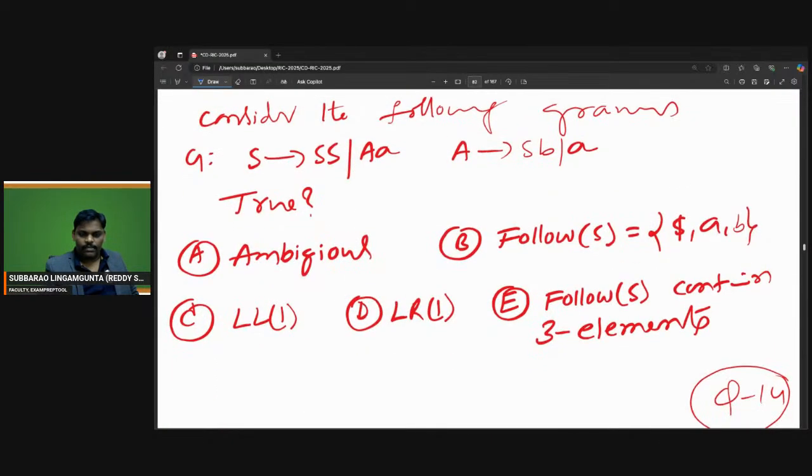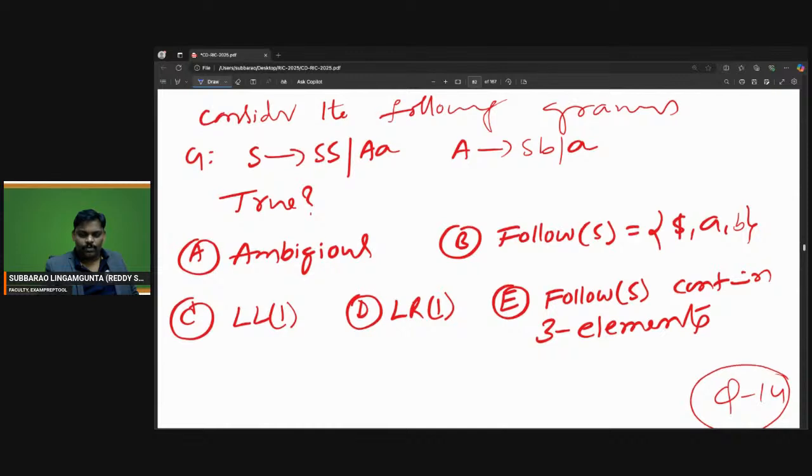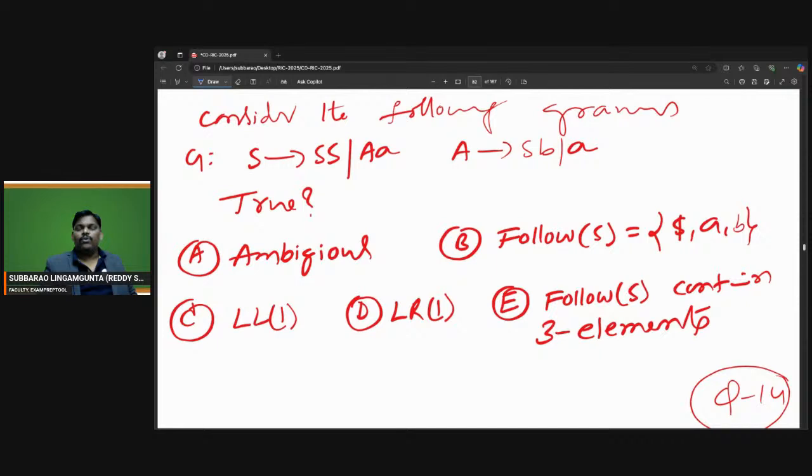This is today's class first problem. Can you go ahead? Consider the following grammar. One grammar is given. About this grammar, which is true? Can you go ahead?